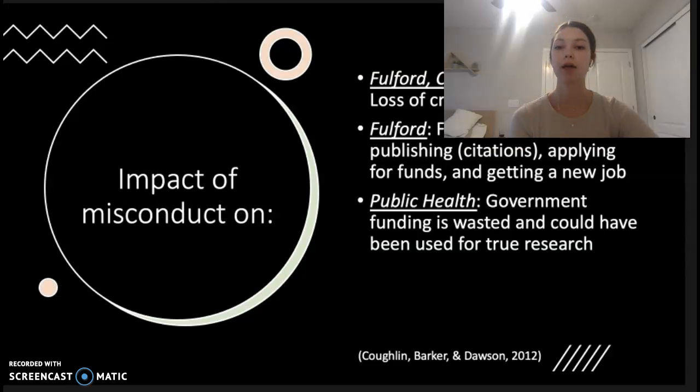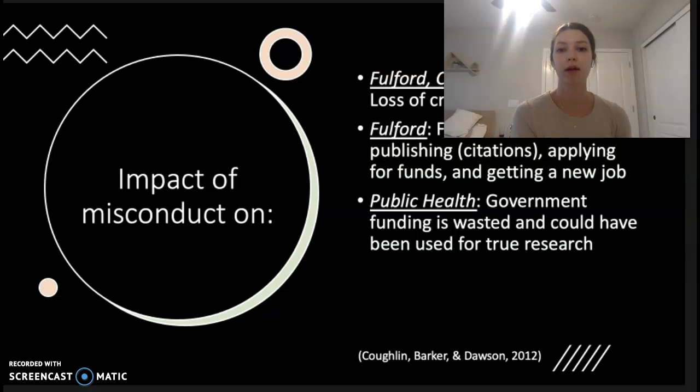So, the impact of the misconduct. For Fulford, his co-authors, and CCHMC, the institution that he worked for, they will ultimately be losing a lot of credibility from this. Fulford himself will face tons of obstacles when publishing. They will definitely be looking at his work with a closer eye, and he might be losing out on some citations.